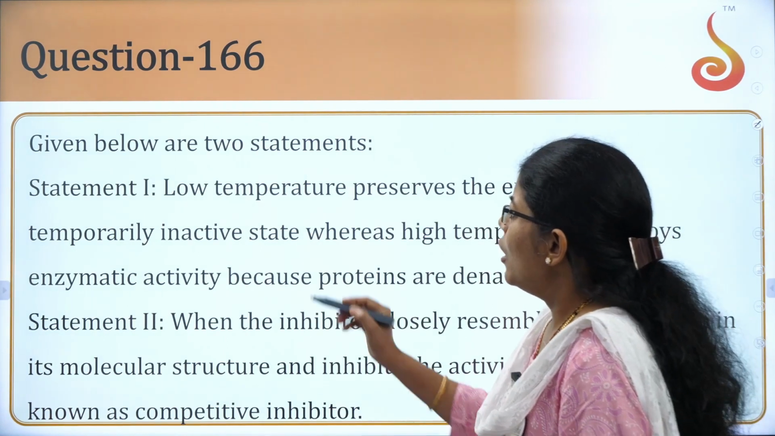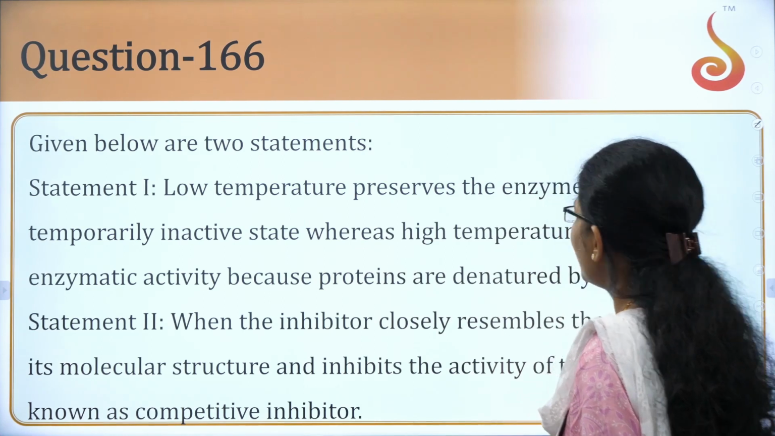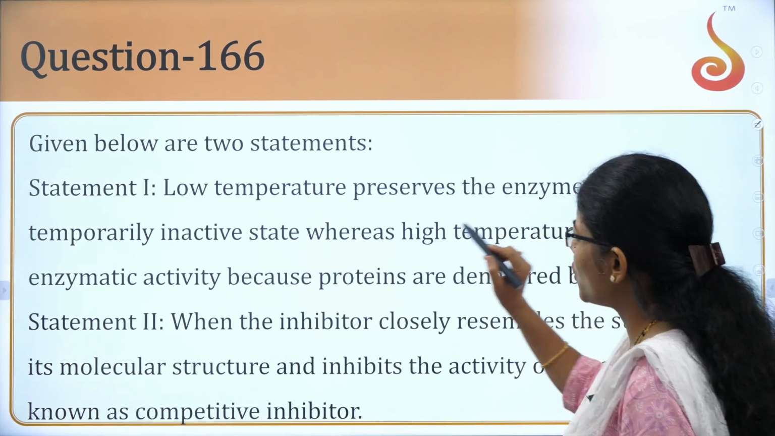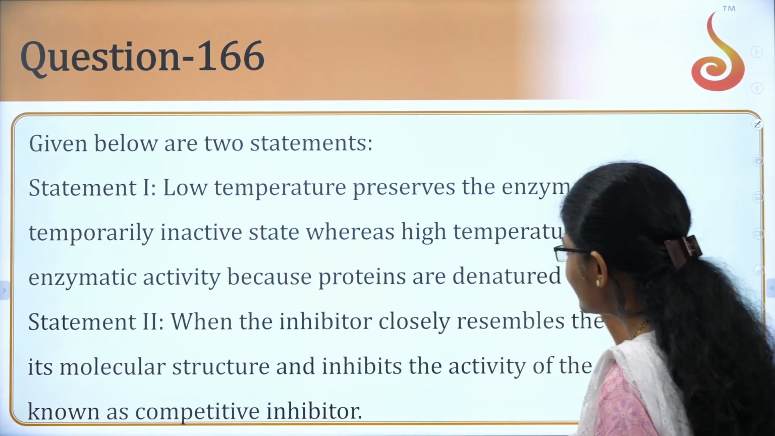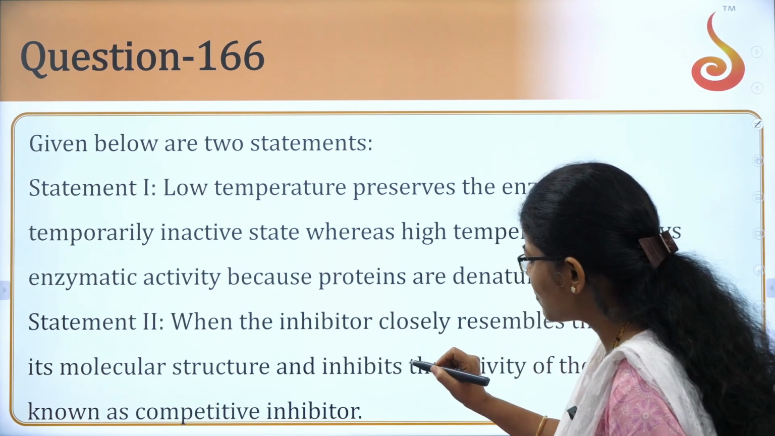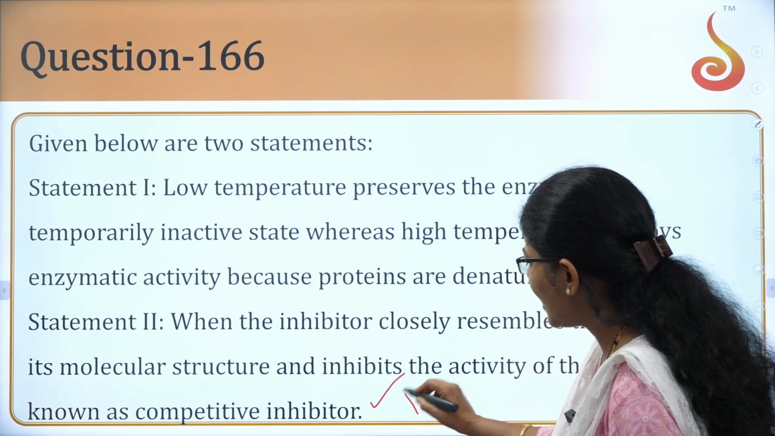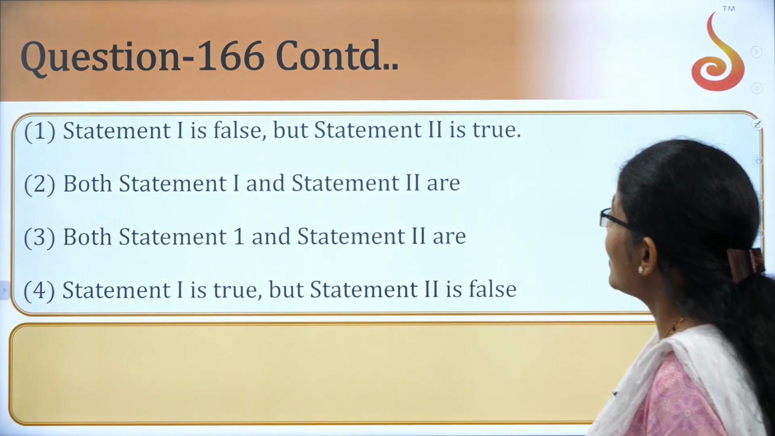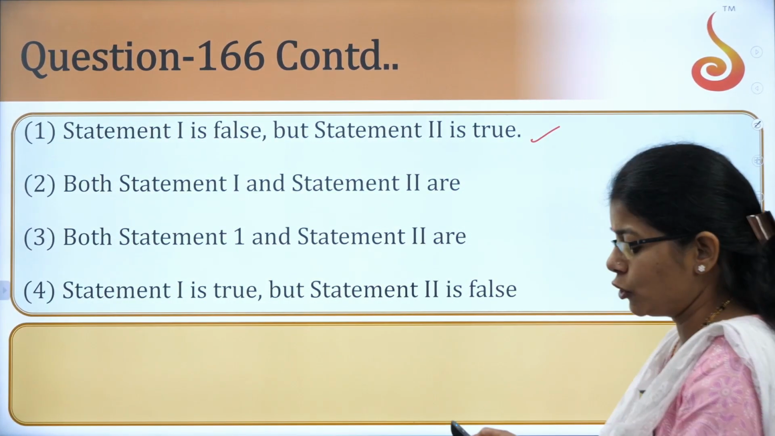Next question. Statement 1 states low temperature preserves the enzyme in a temporarily inactive state, whereas high temperature destroys enzyme activity because proteins are denatured. It is actually false. When the inhibitor closely resembles the substrate in its molecular structure, the activity of the enzyme is inhibited, known as competitive inhibition. Yes, that is correct. So statement 1 is false and statement 2 is true.